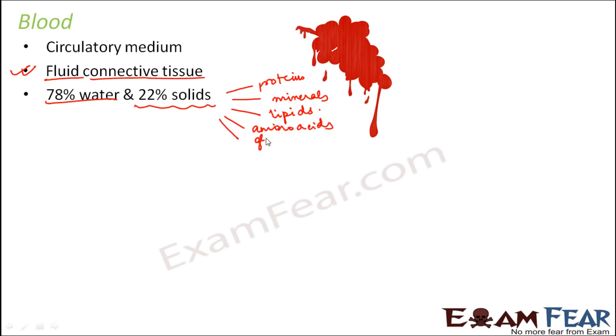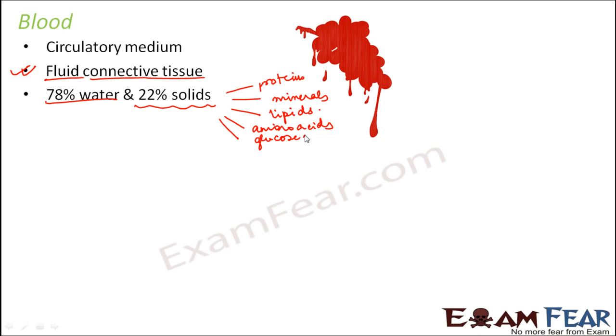So many different varieties of solids are present in this 22%. So blood is almost like water, and water with proteins, minerals, lipids, amino acids, glucose, all these things together becomes blood.